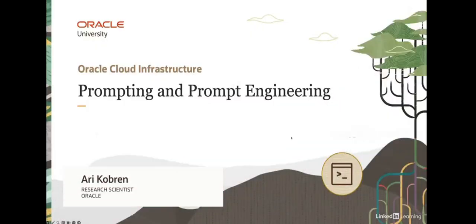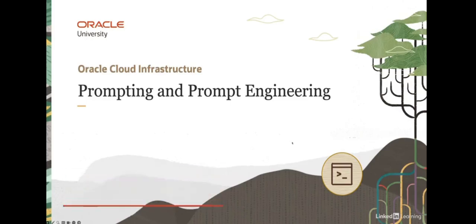Welcome back to the OCI learning module on large language models. In the previous lesson, we talked about encoders, decoders, and encoder-decoder models. For the rest of this module, I'm going to be focusing on decoder-only architectures because these are the most popular, and when people talk about LLMs, they tend to be talking about decoder-only models. But I'll also mention that virtually all of the content that I will go into applies to encoder-decoders as well. Continuing on, in this lesson, I'll discuss prompting.